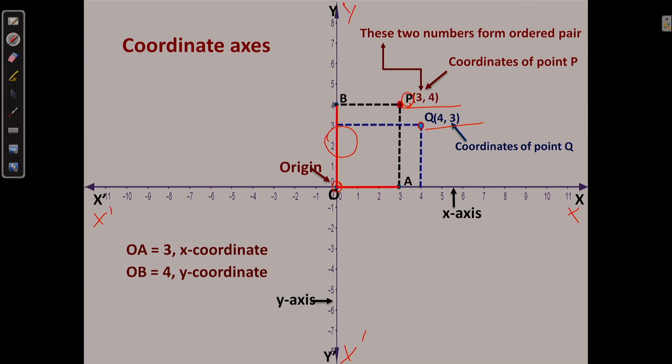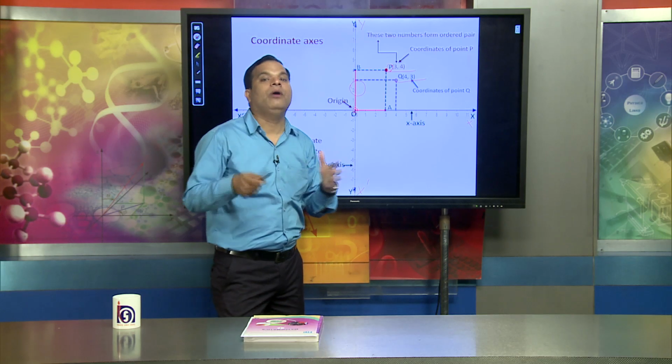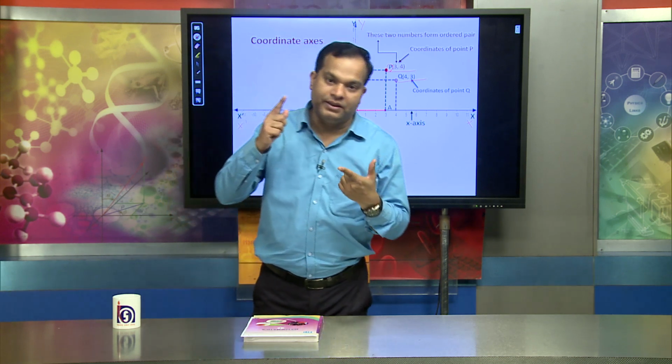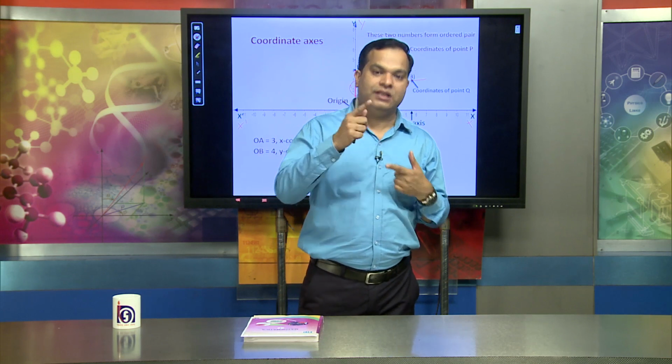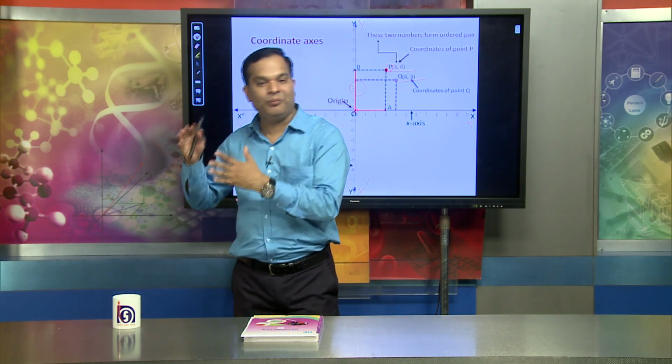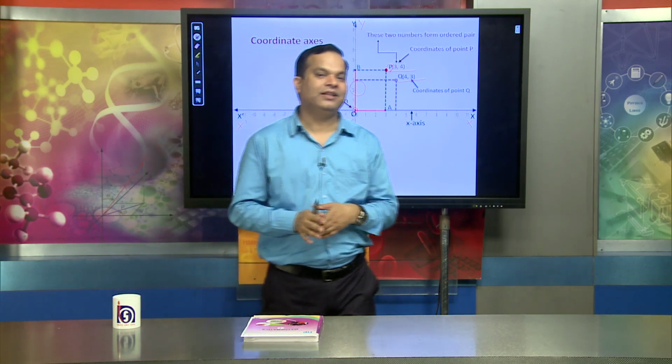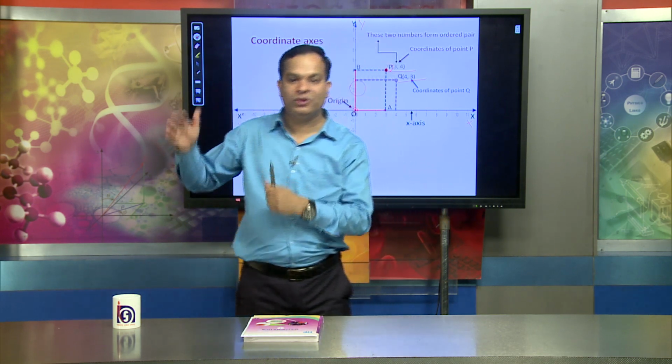That means the distance from 0 is 4 along x and 3 along y, so it becomes (4, 3). Now, what do you observe? The point whose coordinate is (3, 4) is different from (4, 3). We cannot say (3, 4) is the same as (4, 3).